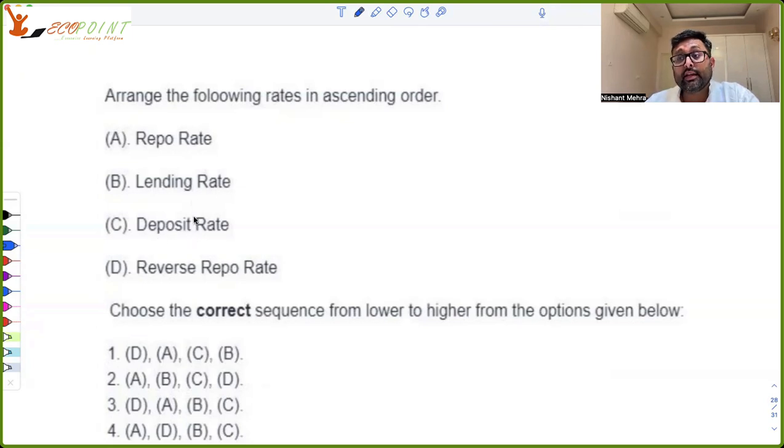Deposit rate is the rate which the commercial banks are giving to the depositors. Reverse repo rate is when RBI is borrowing from commercial banks. तो जिस रेट पे आरबीआई कमर्शियल बैंक से बोरो कर रहा होगा वो सबसे कम वाला रेट होगा, राइट?